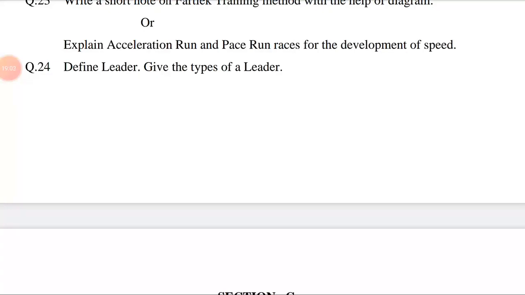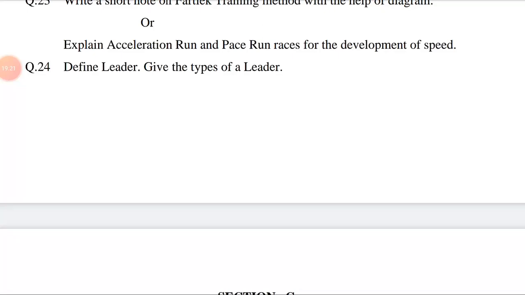Then draw the diagram to show the athlete's start and finish activity in the Fartlek training method. Or, explain acceleration run and pace run races for the development of speed.